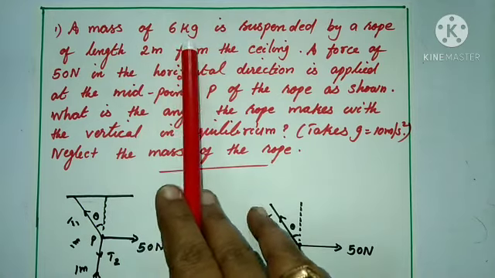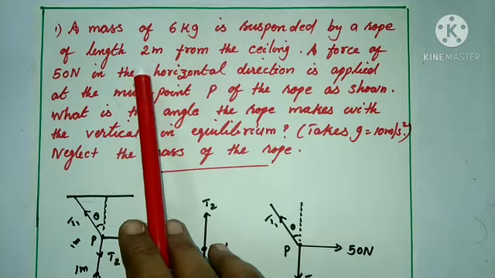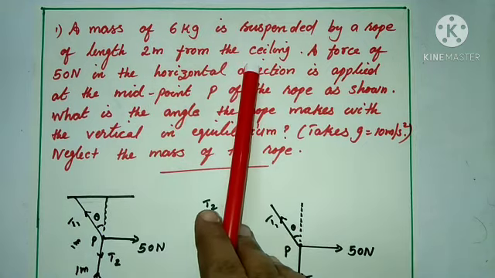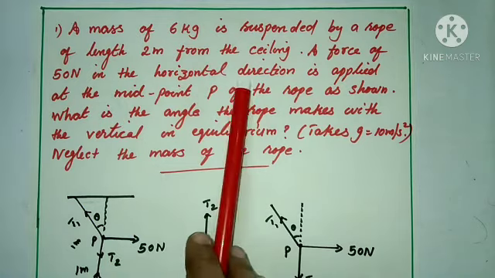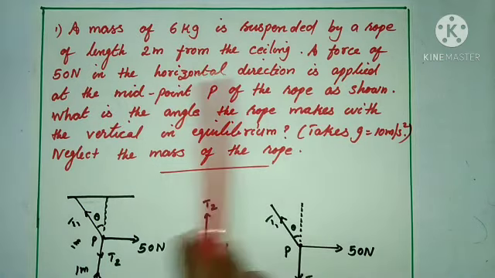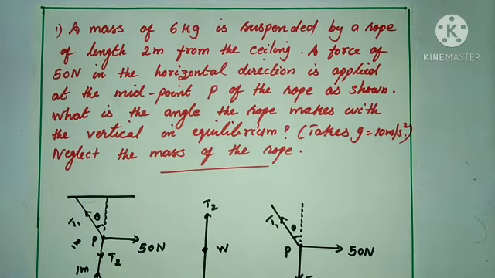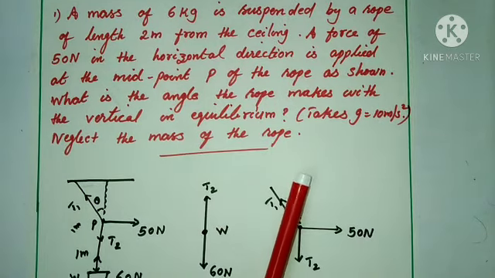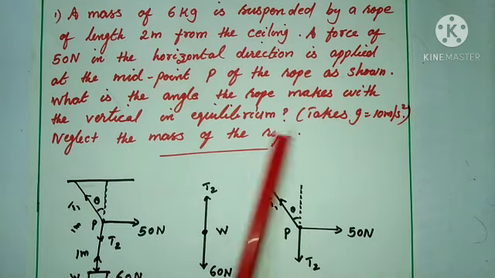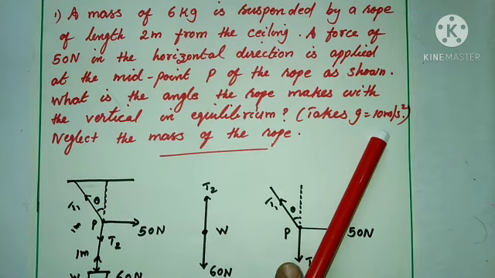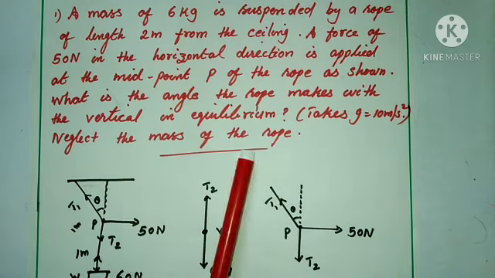A mass of 6 kg is suspended by a rope of length 2 meter from the ceiling. A force of 50 Newton in the horizontal direction is applied at the midpoint P of the rope as shown in the figure. What is the angle the rope makes with the vertical in equilibrium? Take g equal to 10 meter per second square. Neglect the mass of the rope.